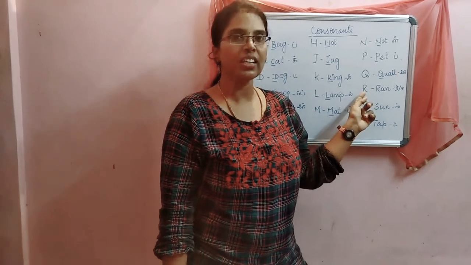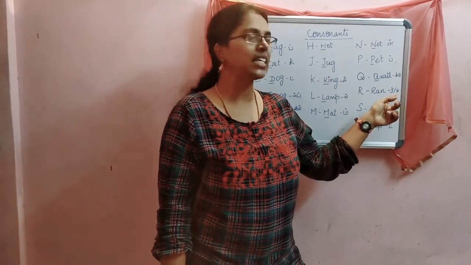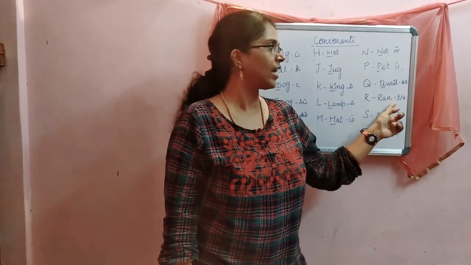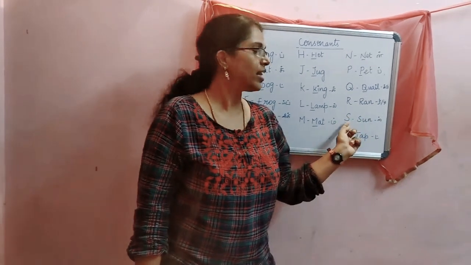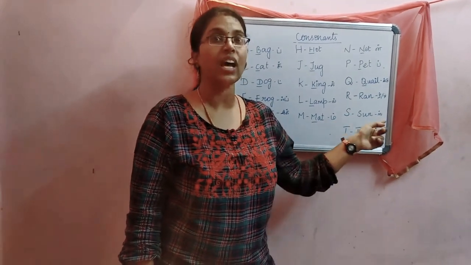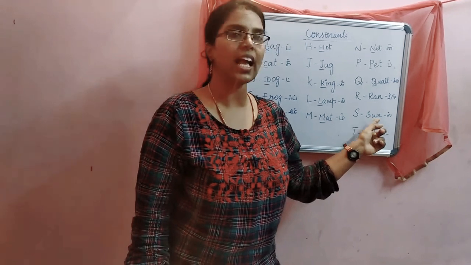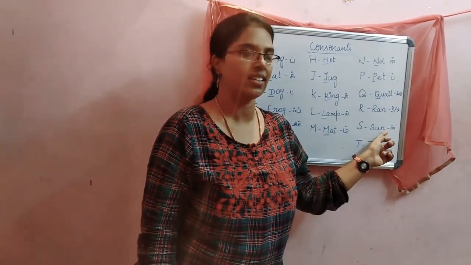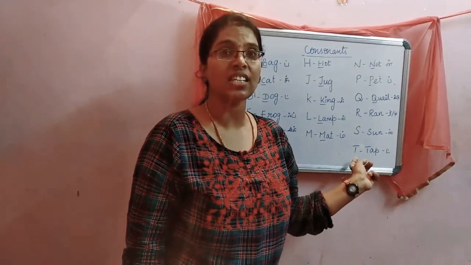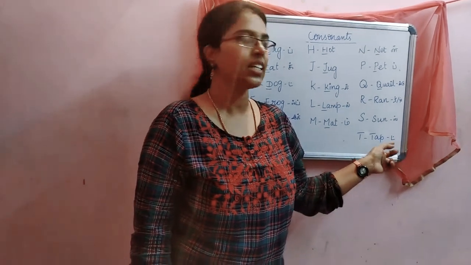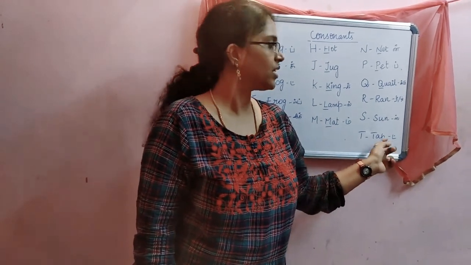The name of the letter is R. The sound is r, a in, ran. The name of the letter is S. The sound is S a in, sun. The name of the letter is T. The sound is it. T a ip, tap.